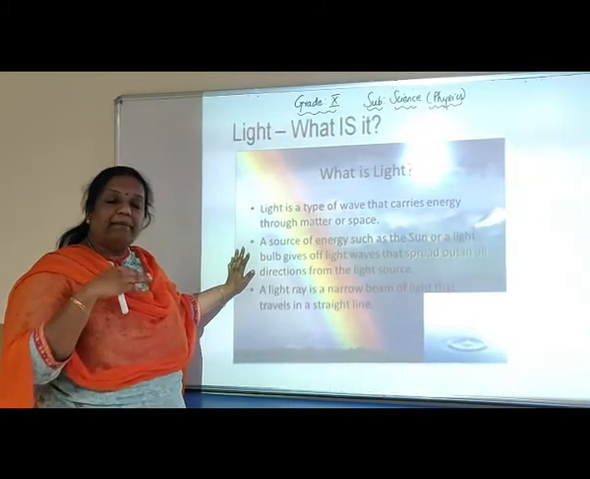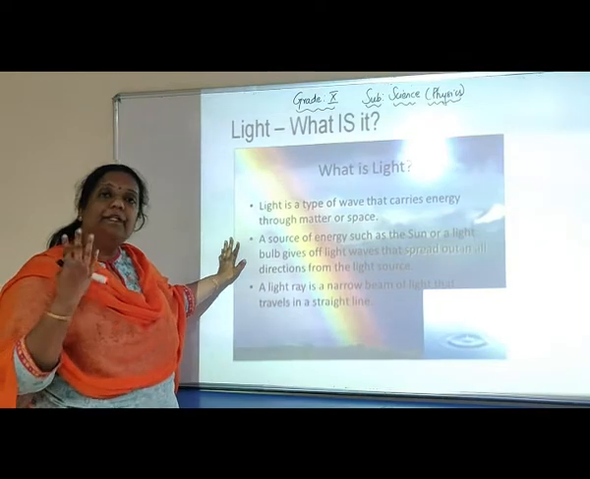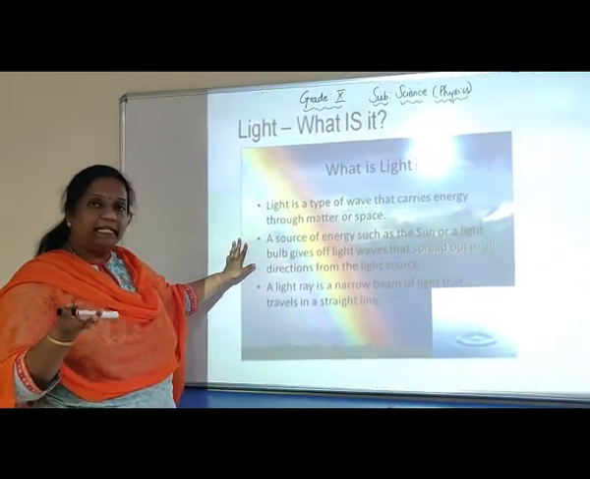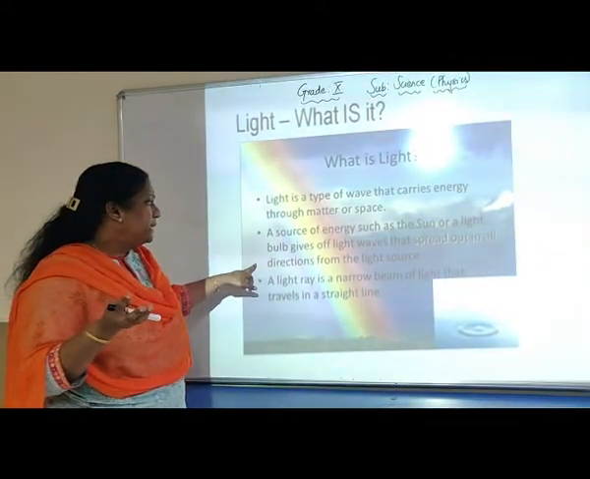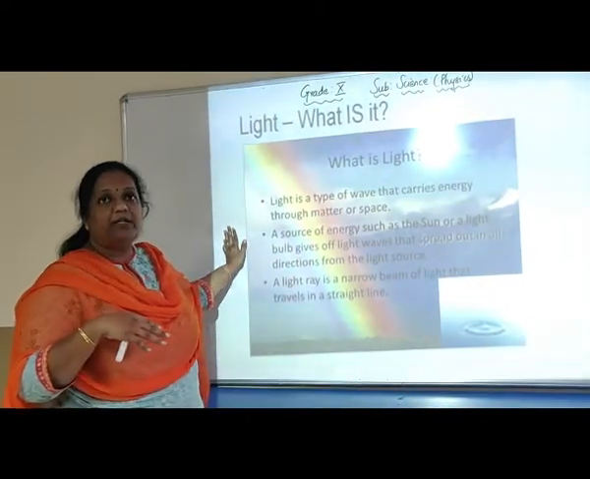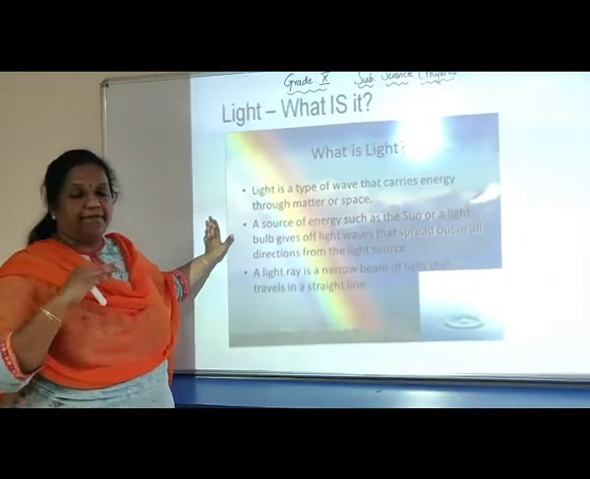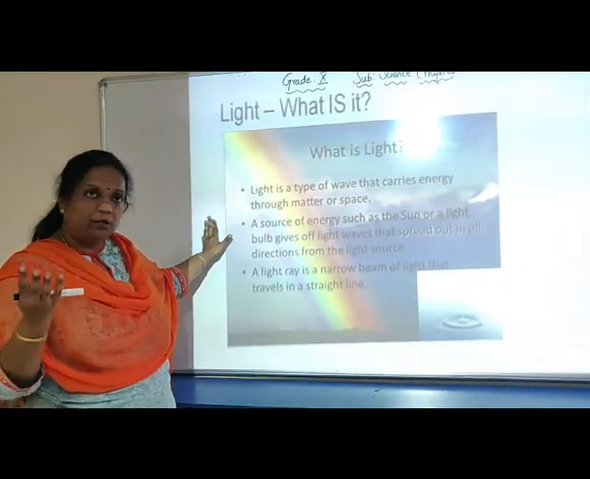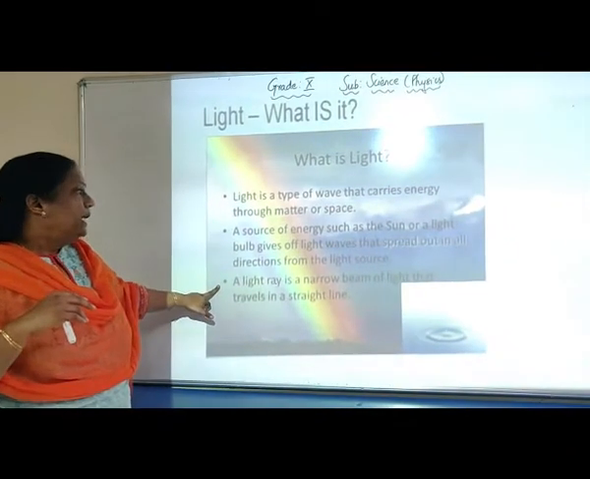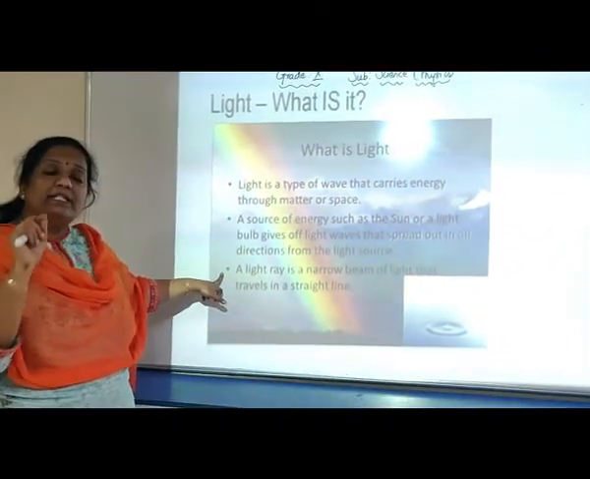Some objects emit light on their own and they are called self-luminous objects, like the sun. Some other objects reflect the light that falls on them. They are called non-luminous objects, which includes all of us. We don't give out light on our own. A light ray is a narrow beam of light that travels in a straight line.